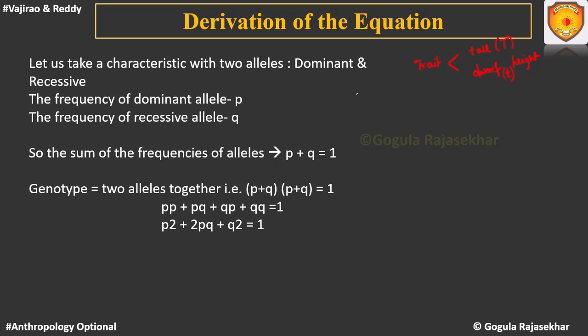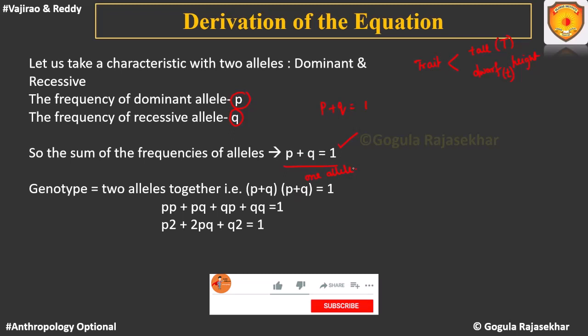Now, let us take the frequency of the dominant allele as P and the frequency of the recessive allele as Q. Then we know that in any case, the sum of the frequencies of all the alleles must be equal to 1, that is P plus Q must be equal to 1. So that is what we are writing here. Now this is with respect to one allele. So the frequencies of this should be equal to 1.